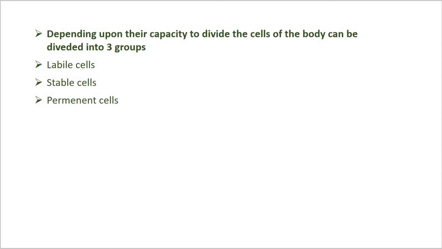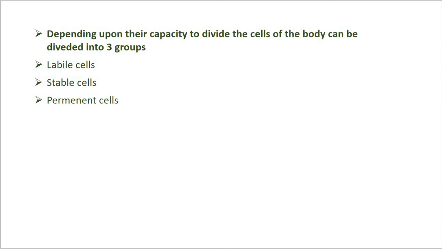The permanent cells lose their ability to proliferate around the time of birth. These include the neurons of the nervous system, skeletal muscle and cardiac muscle cells. These are non-dividing cells, as we know the cells of the heart, the cells of the brain, and the cells of skeletal muscles.